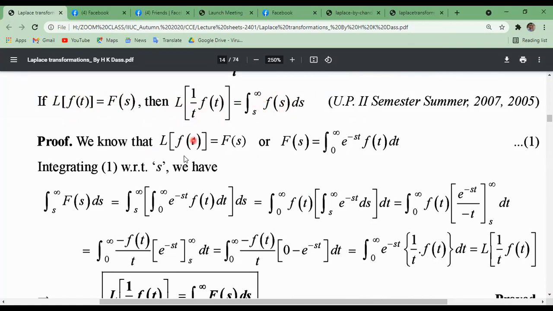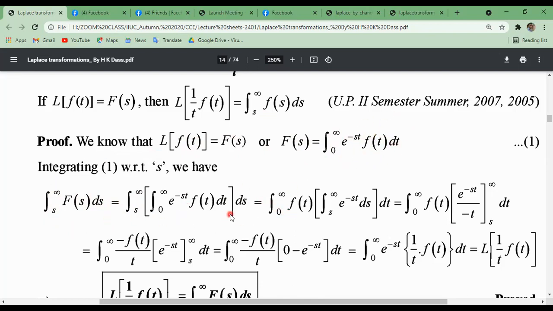Now we know that the Laplace transformation of f of t equals what? F of s, according to the definition of Laplace transformation. So this F of s equals, by the definition, the integral from 0 to infinity of e to the power minus st f of t dt. Equation number 1. Now integrating equation 1 with respect to s on both sides, the limit will be s to infinity, the integral of F of s ds.